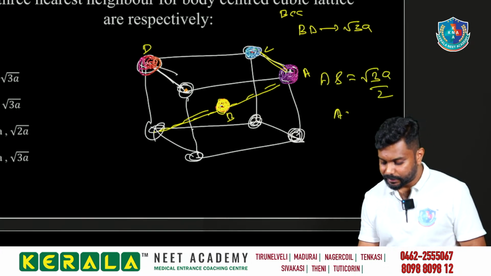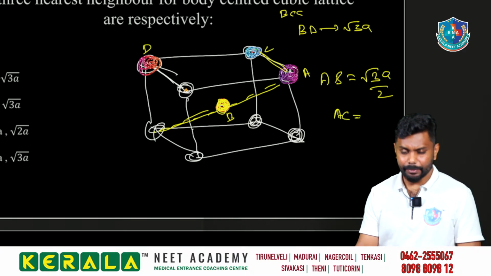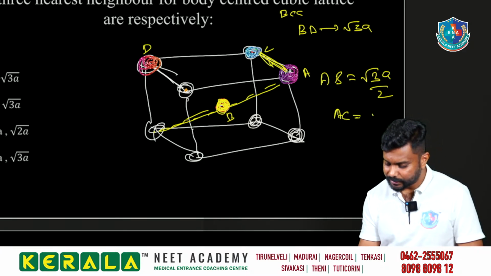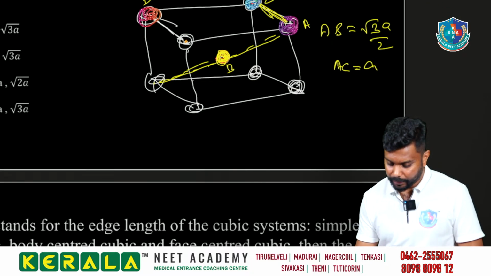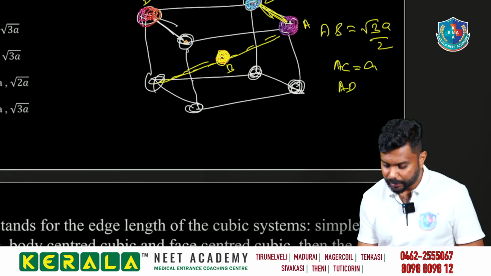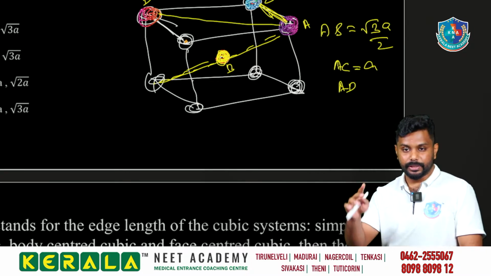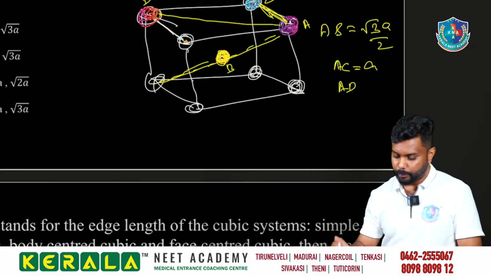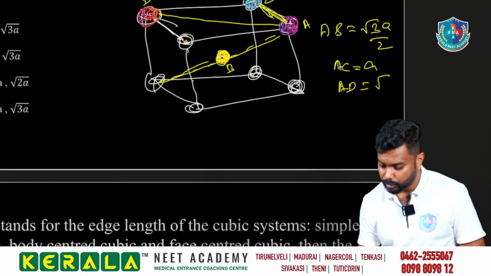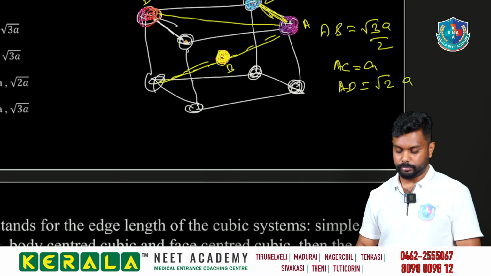What about AC? AC, what else do we get? It is about the edge length, that is equal to A. And what about AD? To find AD, we have to draw a face diagonal. There we will be getting what? Using the Pythagoras, we will be getting AD is equal to root 2a.